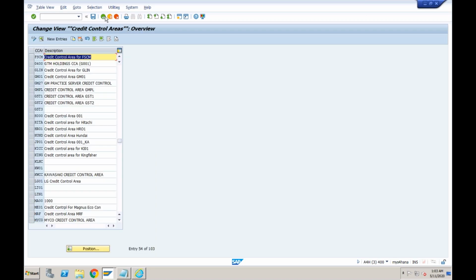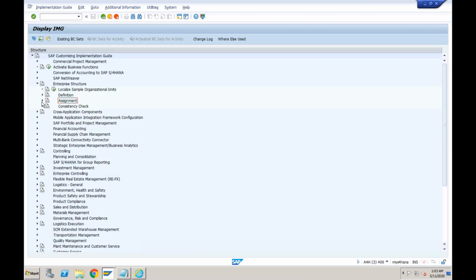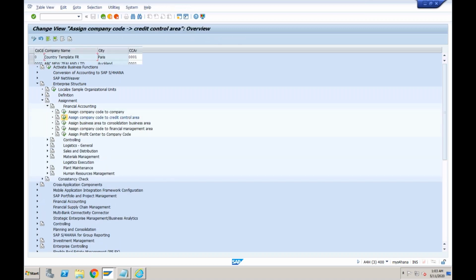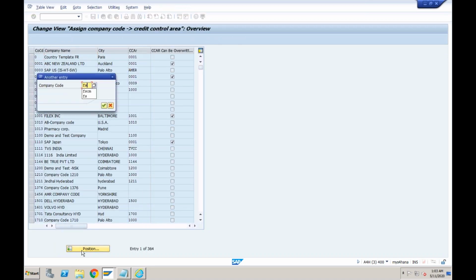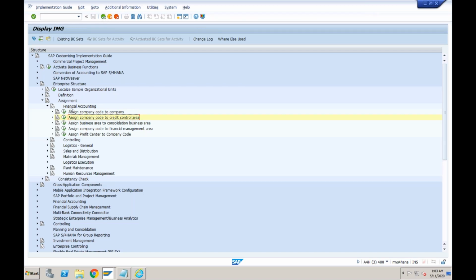The second thing we have done is assign this credit control area to our company code. Here we assigned our company code, FSCM, to credit control area FSCM. If you are using SAP ECC, this was enough.